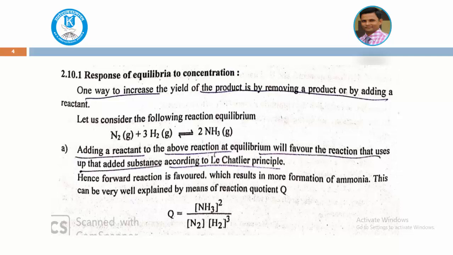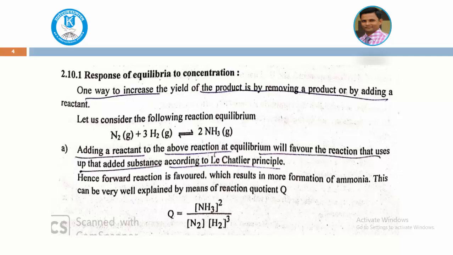If you continuously remove the product, the concentration of the product decreases, or if you increase the concentration of the reactant, then the rate of the reaction is higher, and the equilibrium is shifted towards the forward reaction, that is, towards the product side.